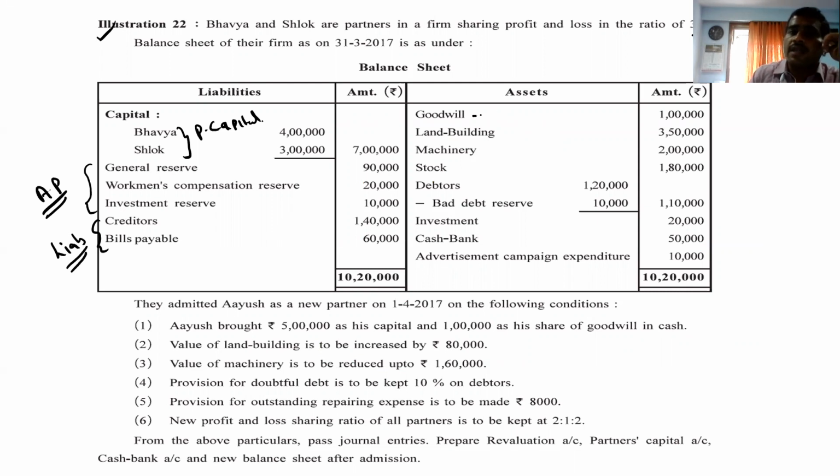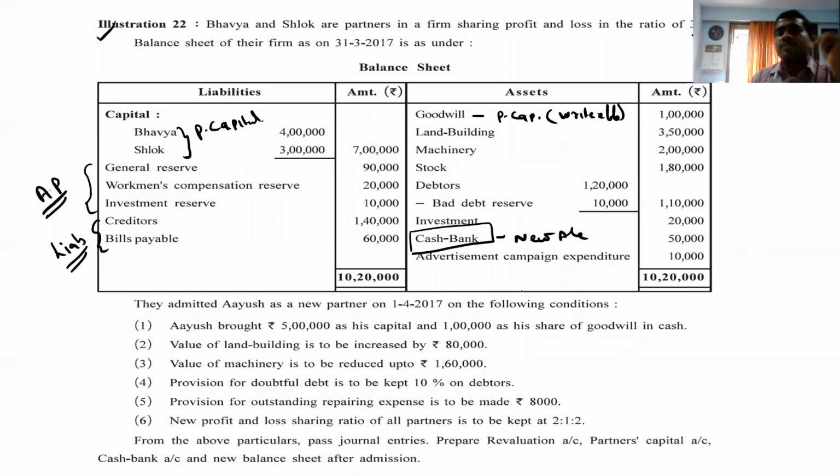Goodwill, we can say, is to be distributed to partners' capital. In short, we have to write off. Write off land and building, machine, stock, debtors, investment, cash and bank. We have to prepare one new account, that is cash and bank. It's a new account.